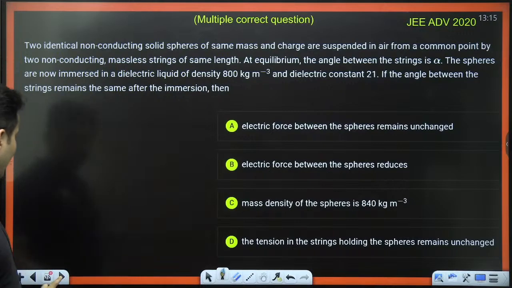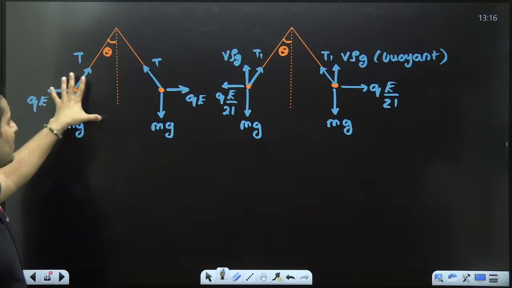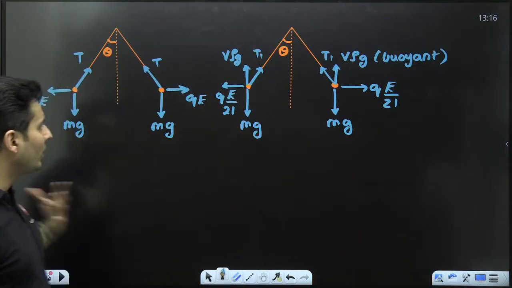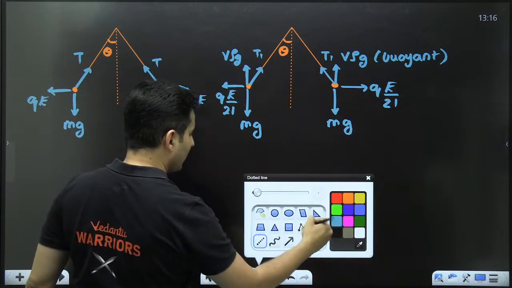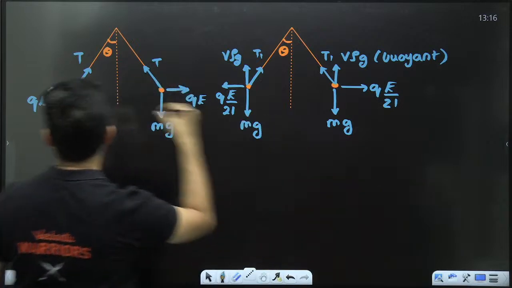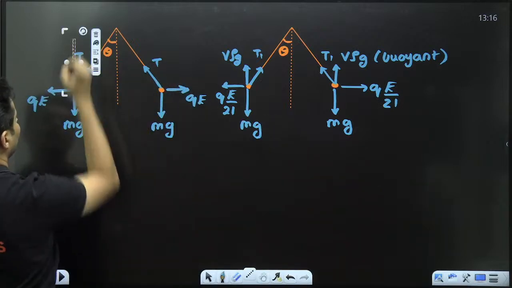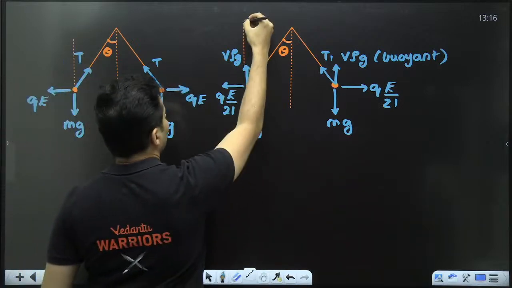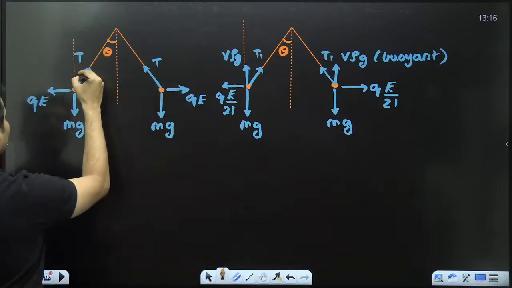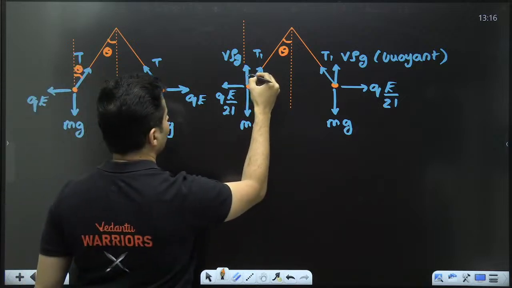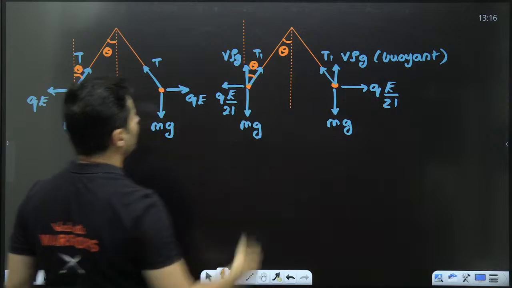Okay. Now, let us write equations for this and this separately and see what we get. Here, if you notice clearly, if I draw this vertical line here also, you will see this is also theta. Even this over here is theta.